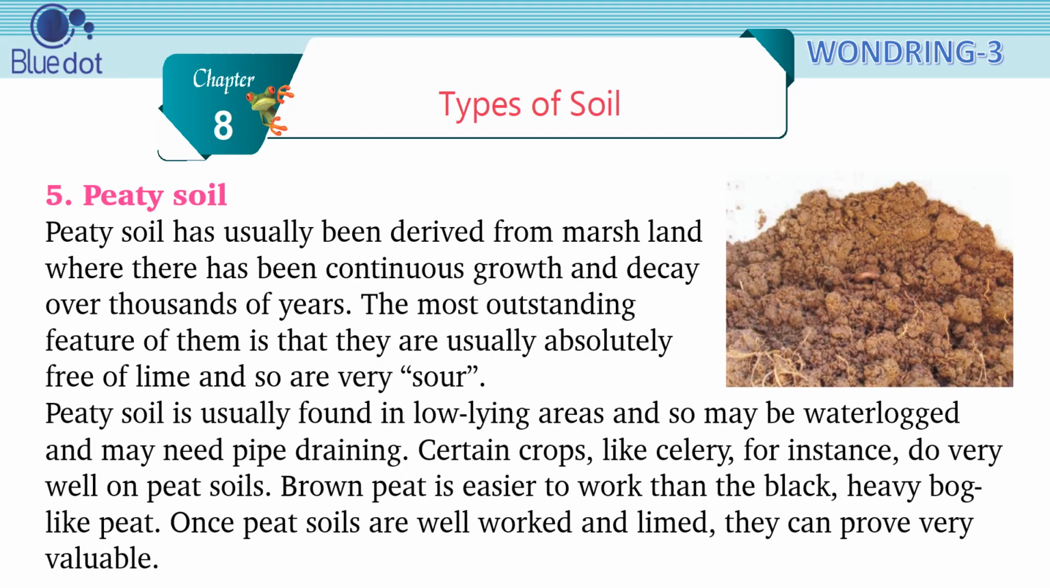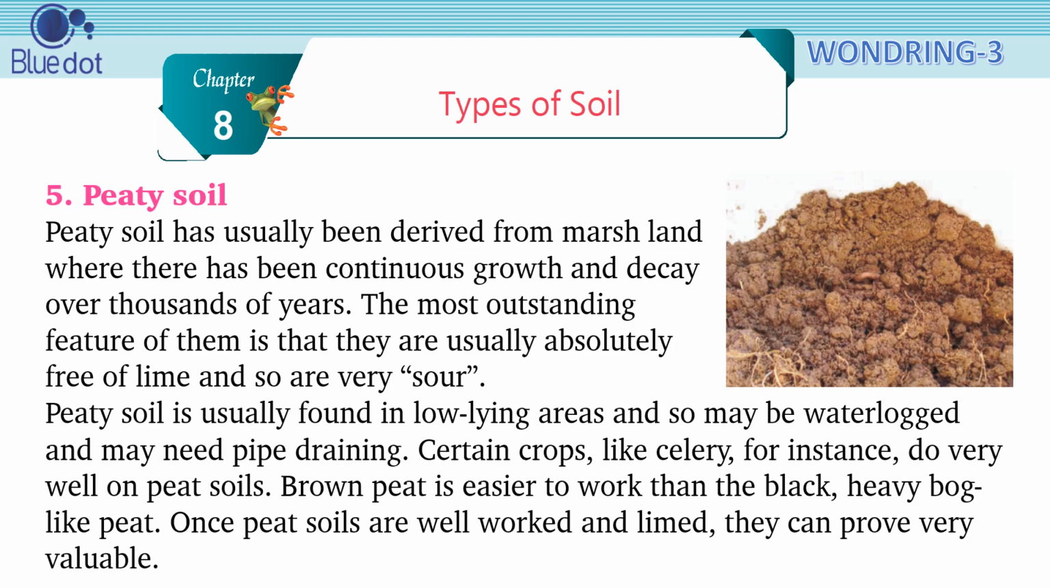5. Peaty soil. Peaty soil has usually been derived from marshland where there has been continuous growth and decay over thousands of years. The most outstanding feature of them is that they are usually absolutely free of lime and so are very sour. Peaty soil is usually found in low-lying areas and so may be waterlogged and may need pipe draining.